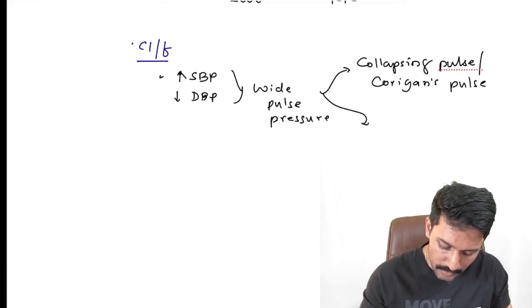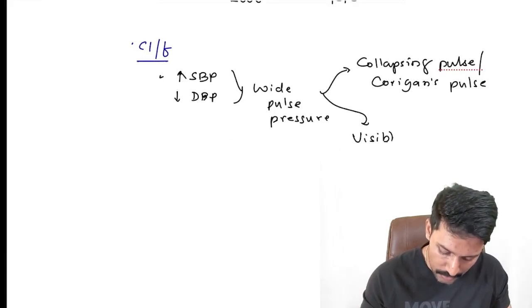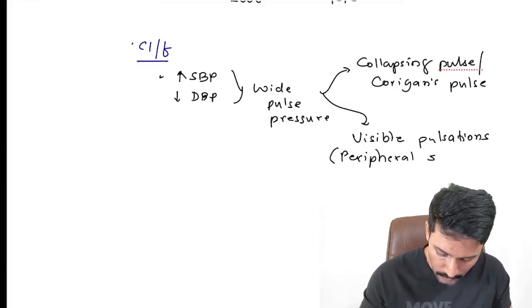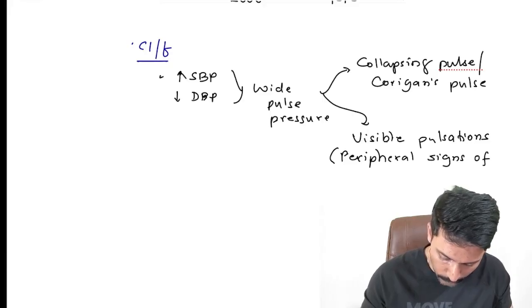Okay. Apart from that, it makes visible pulsations. Pulsations become visible. We call them as peripheral signs of AR.